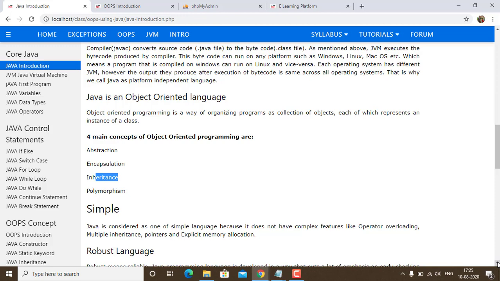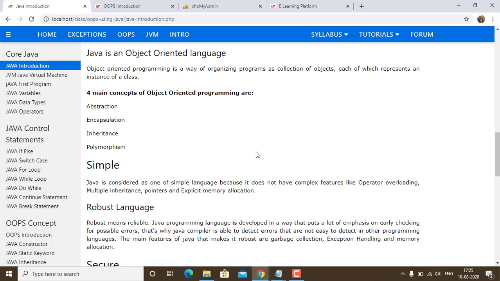Inheritance is inheriting the property, or enables the property of reusability of code in Java. When we talk about the word inheritance, it means inheriting the property of the previous generation. Similarly, in Java, if any class is there and we have declared variables and methods in that class, and when we inherit that class, whatever is written in the public part of the previous class is inherited, meaning copied into the second class.